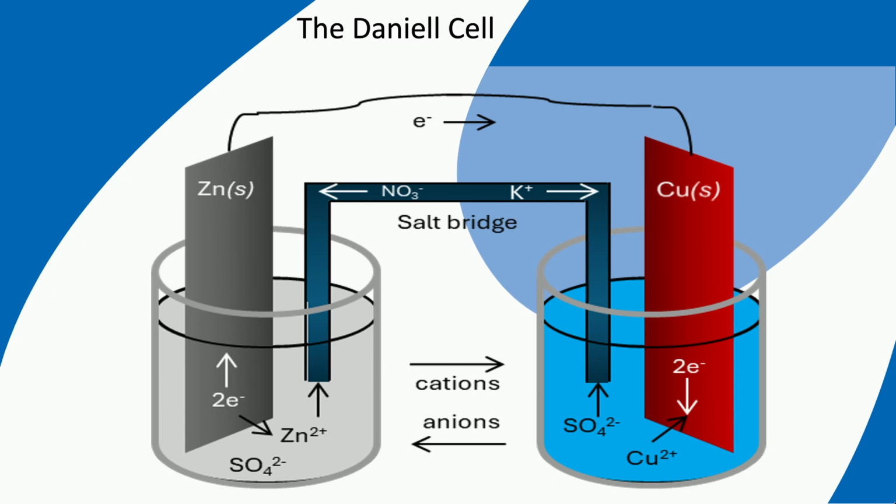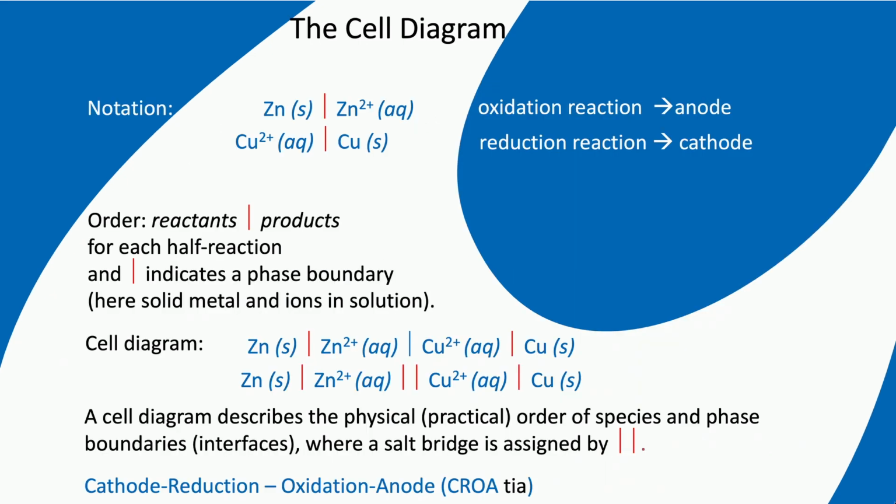Taking this split into compartments into account, we now can also split the two reactions. Therefore, we now write the oxidation reaction and reduction reaction in separate equations. The separation between the metal plate and solution is called the phase boundary and is indicated by a small vertical line. The salt bridge in its turn is then indicated by a double vertical line.